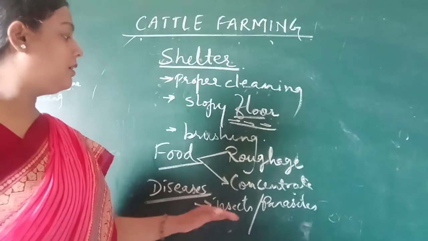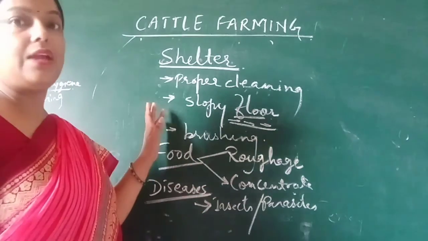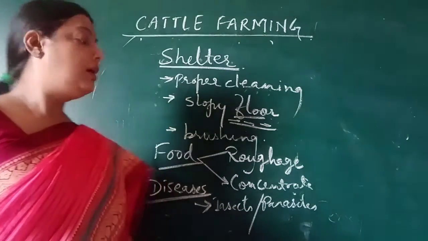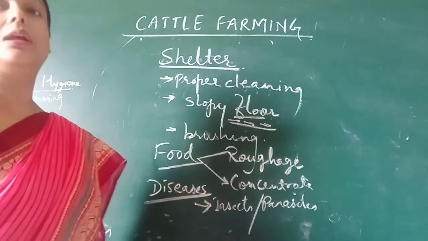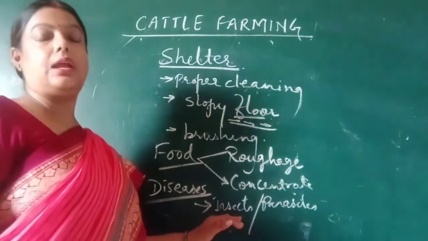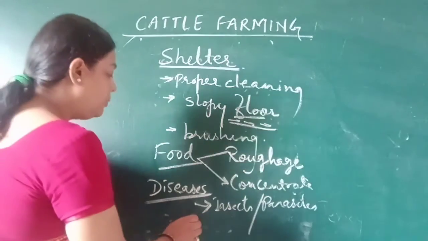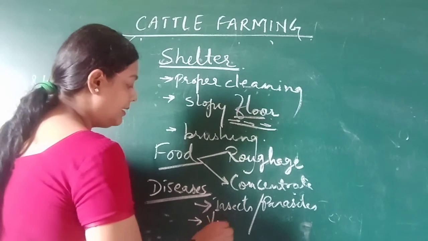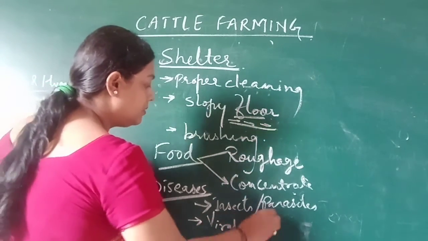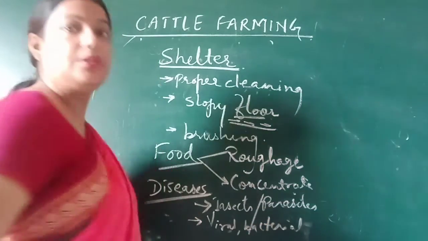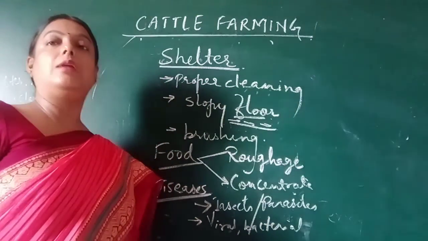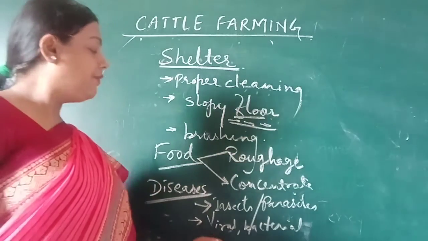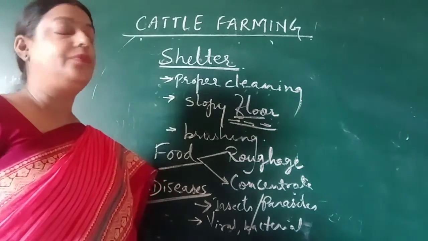That's why, as we have already discussed, regular brushing of their skin should be done so that the ectoparasites and other harmful insects present there can be removed. Now, they can suffer from various types of viral and bacterial diseases also, and for this purpose they can be vaccinated. Vaccines are available for different viral and bacterial diseases.